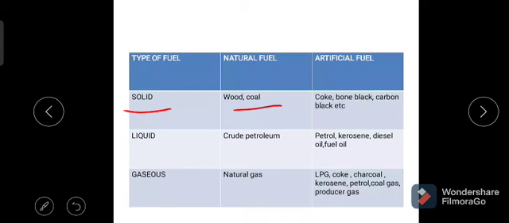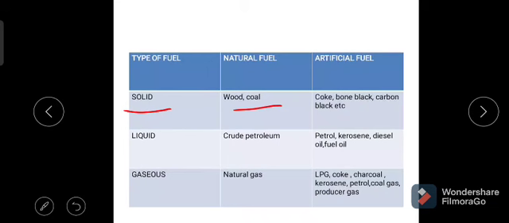Fuels based on physical state can be classified into three types: solid fuels, liquid fuels, gaseous fuels. These solid fuels, liquid fuels and gaseous fuels are further classified into natural and artificial fuels, or primary and secondary fuels.